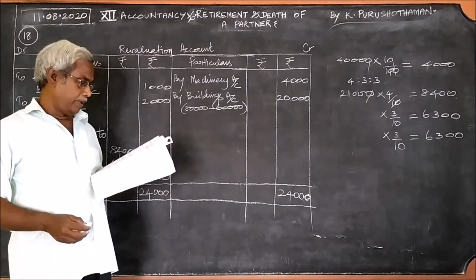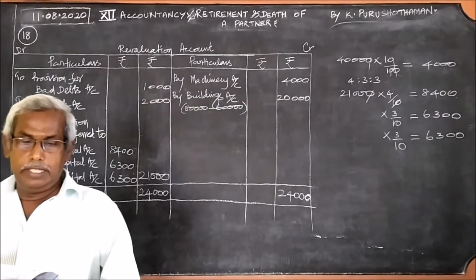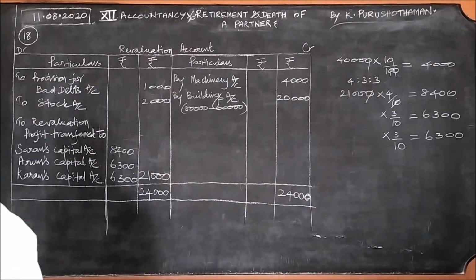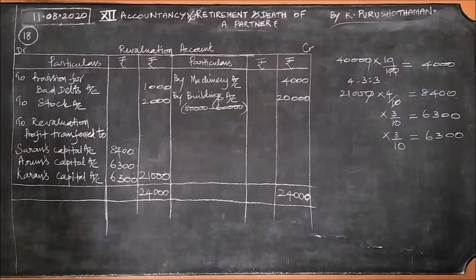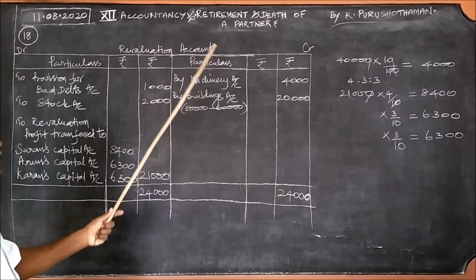Once again, I repeat the revaluation account. What should be considered? The question here is prepare necessary ledger accounts. The necessary ledger accounts are revaluation account and capital account. And for this revaluation account, this is the format.